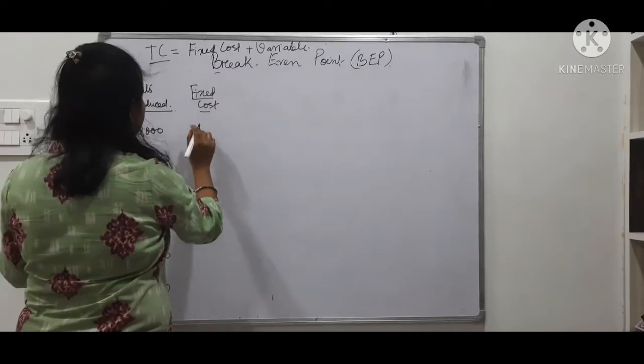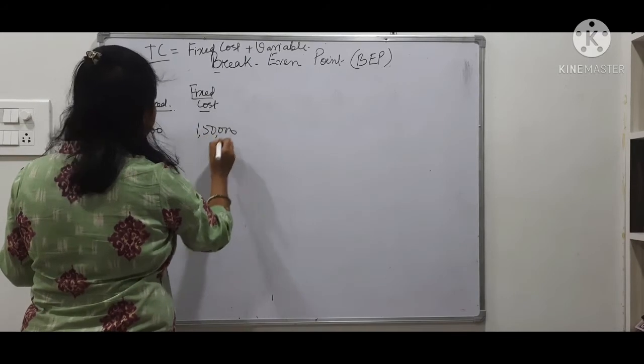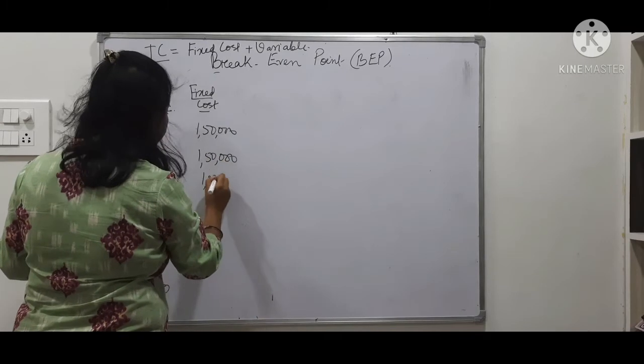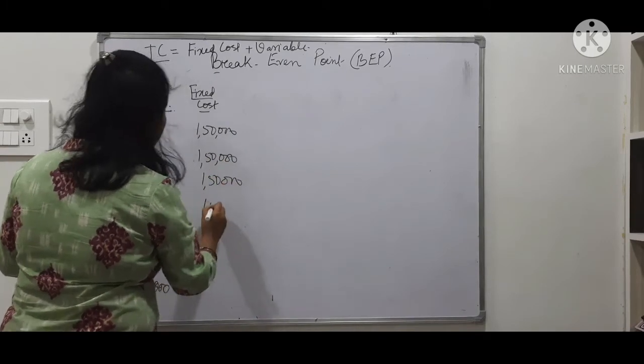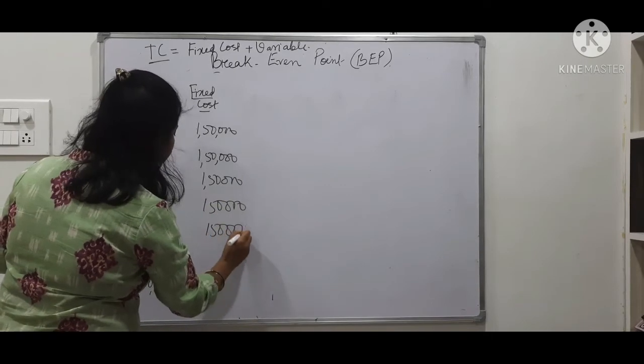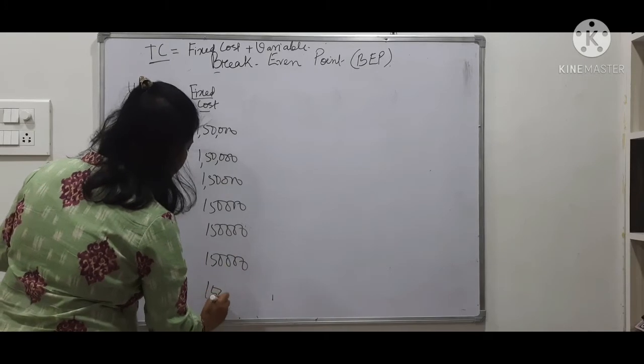Suppose my fixed cost is fixed at 1,50,000. It will not change, it will remain 1,50,000 for the entire units of production. No matter how much I produce, my fixed cost will remain the same.